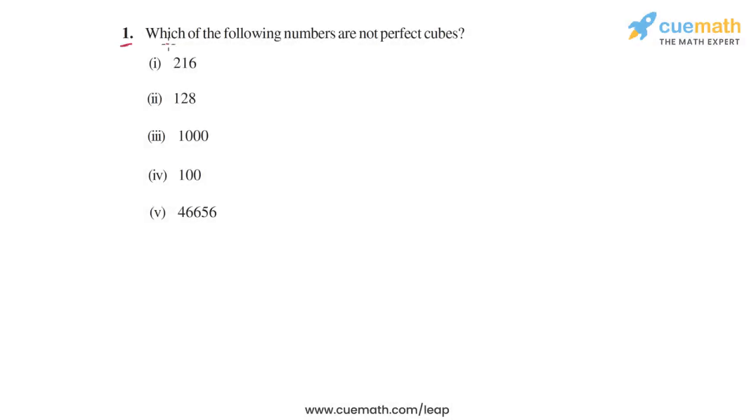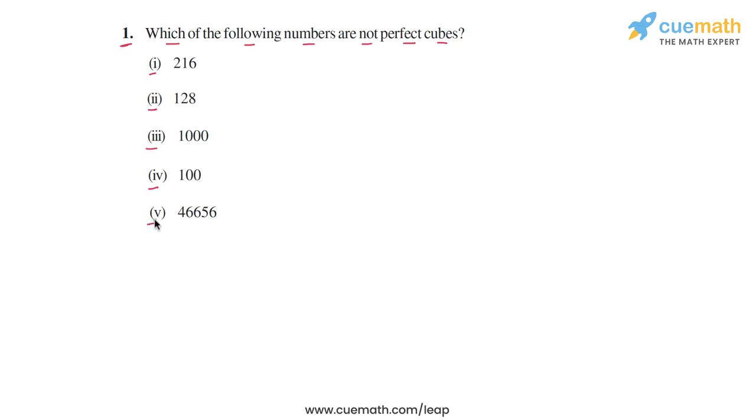Question 1 says, which of the following numbers are not perfect cubes? So we are given these 5 numbers: 216, 128, 1000, 100 and 46,656, and we have to determine which of these numbers are not perfect cubes.